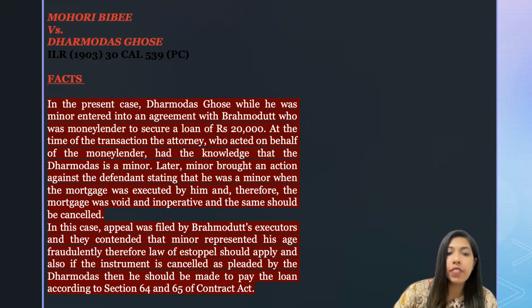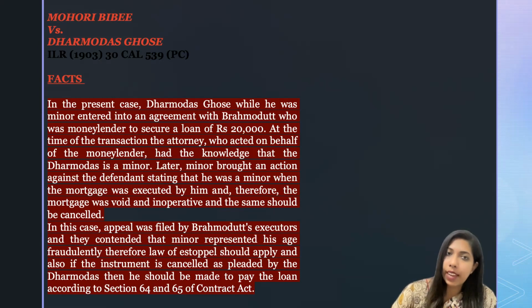And also, if the instrument is cancelled as pleaded by Dharmodas, then he should be made to pay the loan according to sections 64 and 65 of the Contract Act. So these were the facts of the case. That means a minor boy executed a mortgage from Brahmodat, and Brahmodat's attorney was having the knowledge that he was a minor boy, and he also communicated it to Brahmodat, but he didn't care.